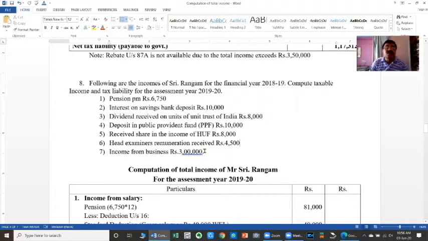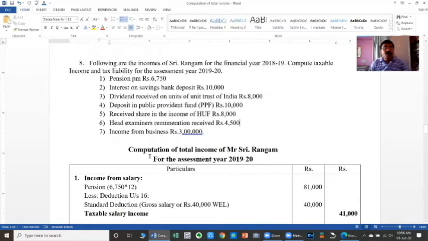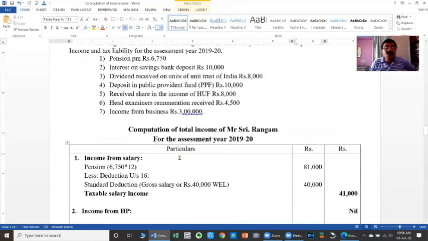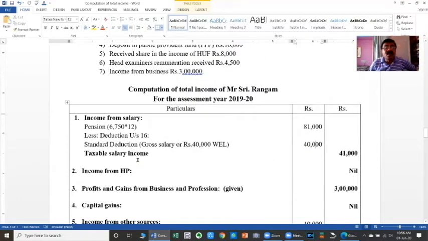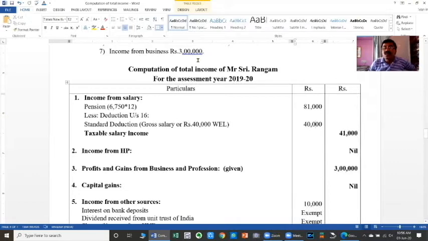Taking this as a fact, now income from salary, that is the pension per month, is given as 6,750 into 12, which is equal to 81,000. So there is only one source of salary income available here. Taking 81,000 as the gross salary, we have to give deduction under section 16, that is standard deduction, gross salary or rupees 40,000, whichever is less. So 40,000 is less, therefore 40,000 deduction is given. Then the taxable salary income, that is 81,000 minus 40,000, is equal to 41,000.